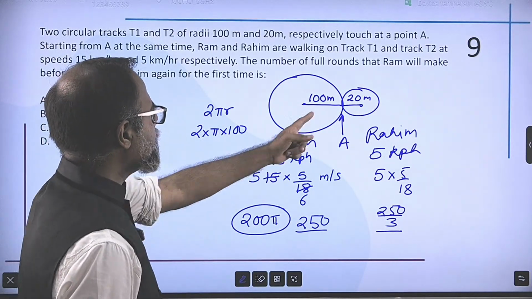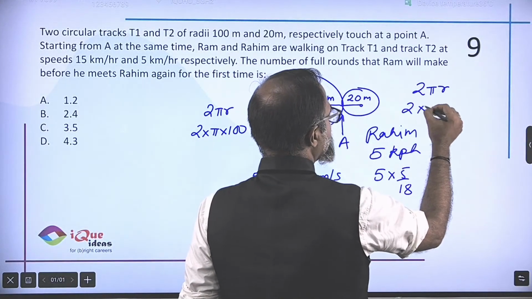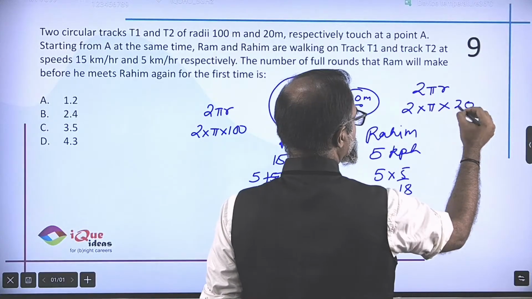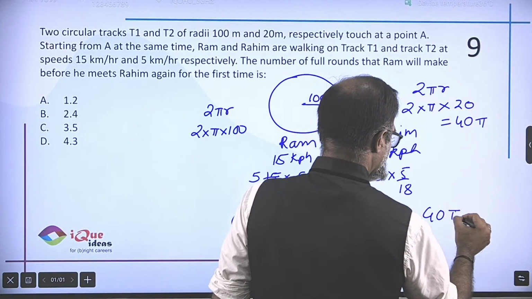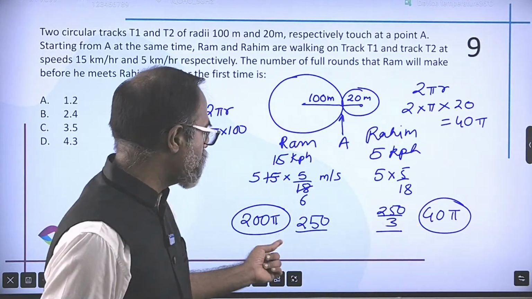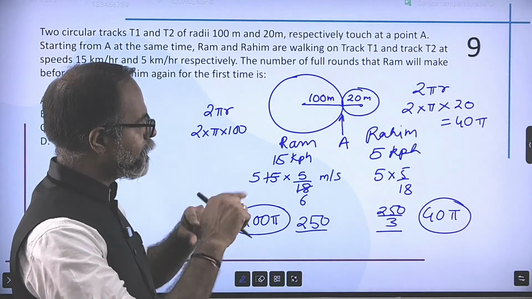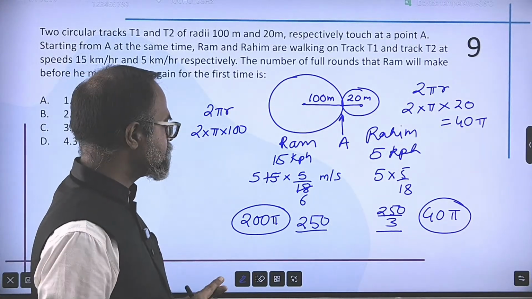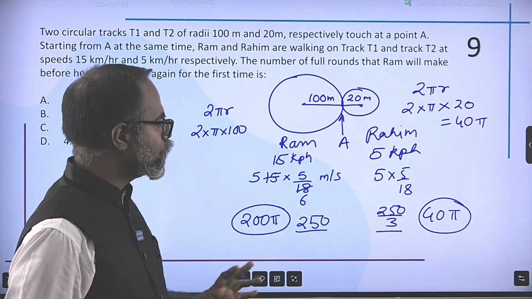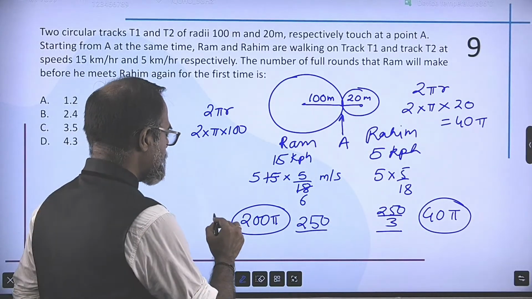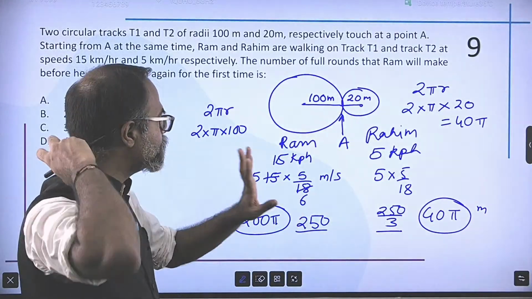And the second is 2 pi r, which is 2 into pi into radius of 20, which is equal to 40 pi. So the first person is traveling 200 pi, the second person is traveling 40 pi when they complete one circle, each of their circuits. Speed of the first person is 250, speed of the second person is 250 by 3, right? This is meters, this is also in meters, this is meters per time unit.